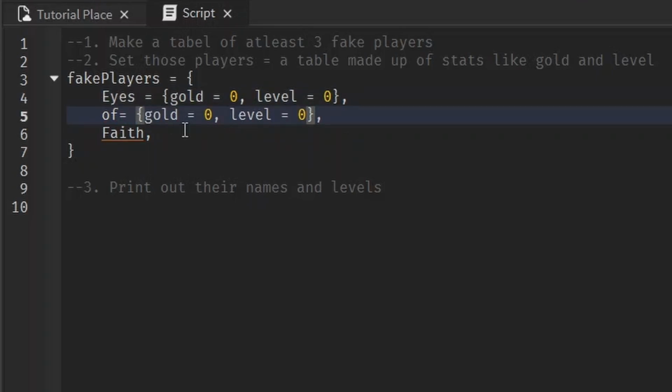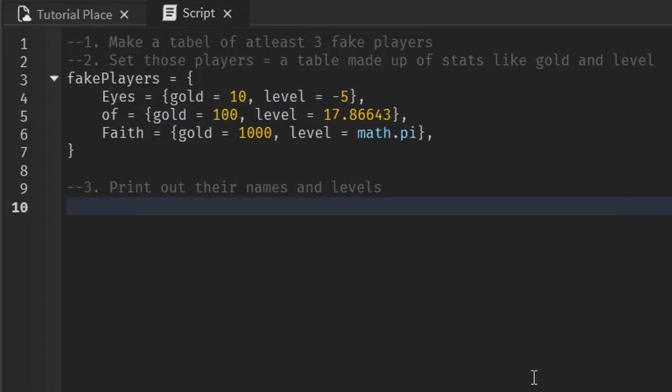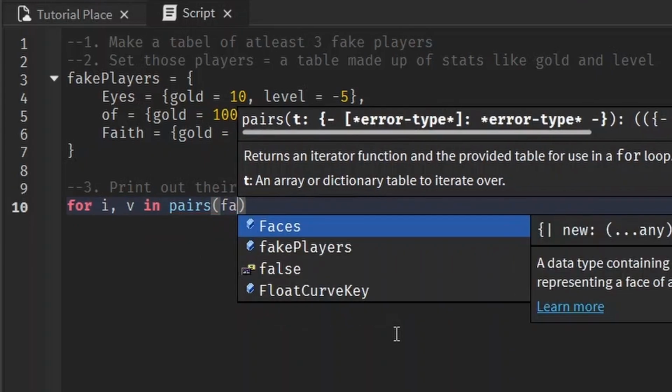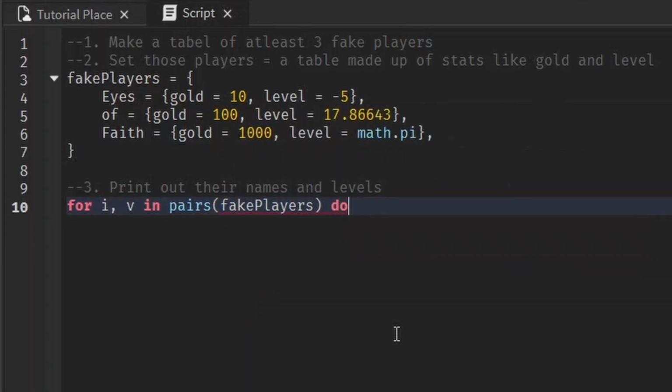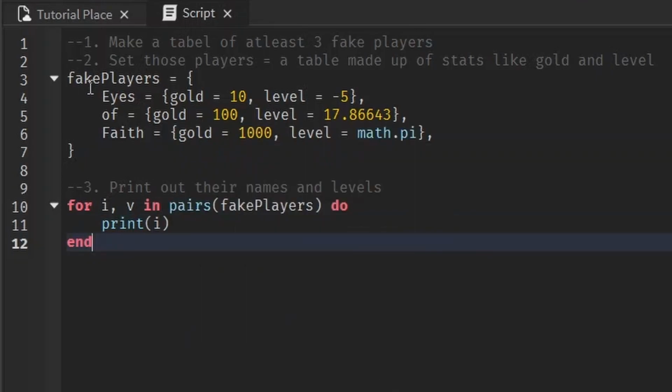And just copy and paste this. We can just copy and paste this for the other two. And now we can give them some arbitrary stats. So I just gave them some random stats, and now if we want to print out each of their levels and their name, this part might have been a little tricky for you to figure out, but it's just a table. If we want to go through fakePlayers, we just have to use a for loop, pairs, and then the table we want to go through is fakePlayers. Then do. So if we want to print out the names, you would have to print out i, because remember, instead of the index, the key is now the i value. So let's just run that real quick.